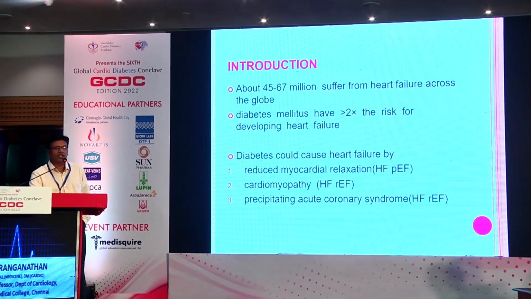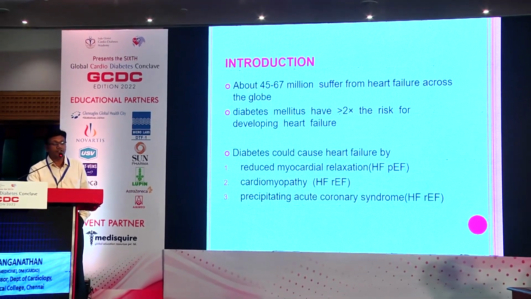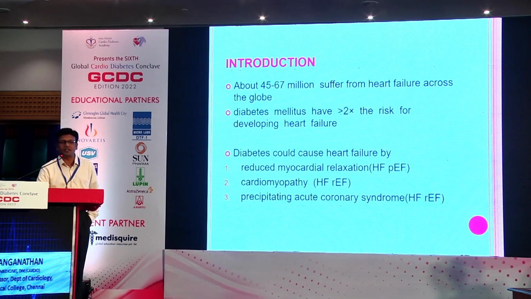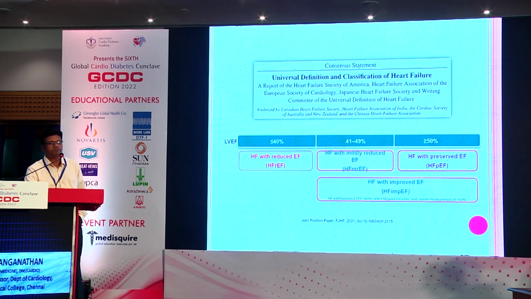One mechanism is that it could reduce myocardial relaxation, and it can directly cause cardiomyopathy, and it can precipitate acute coronary syndrome. Depending upon the etiology and the mechanisms, the heart failure can be with preserved ejection fraction when there is only abnormal relaxation. When there is a cardiomyopathy or coronary artery disease progressing into a myocardial infarction, the ejection fraction will fall, and there is precipitation of heart failure with reduced ejection fraction.